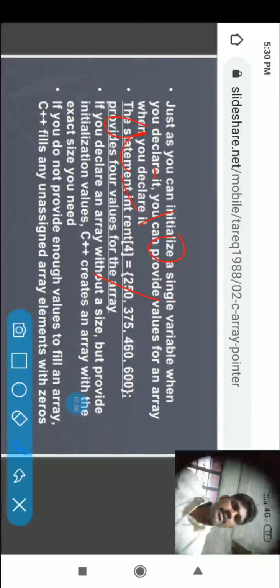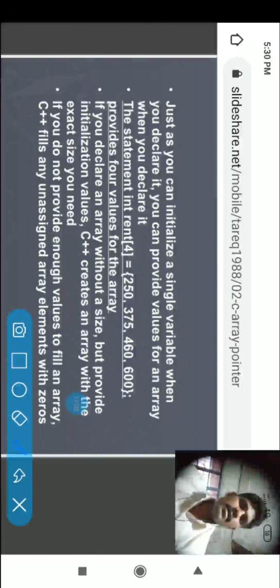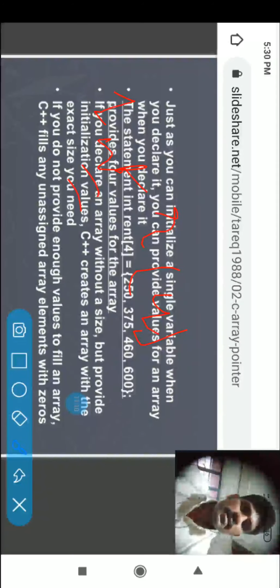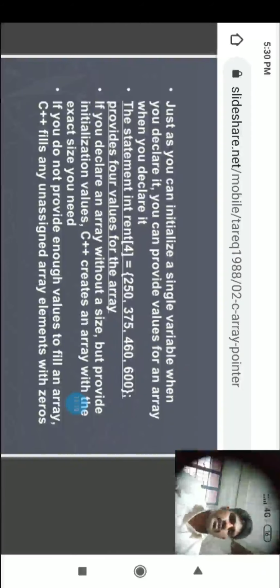In the same manner, now you are declaring an array. What is the array? int r[4]. When you are declaring an array, you have to allocate the elements like that. Here 250, 375, 460, something. These are the elements of the array. You are assigning the values to the particular array.